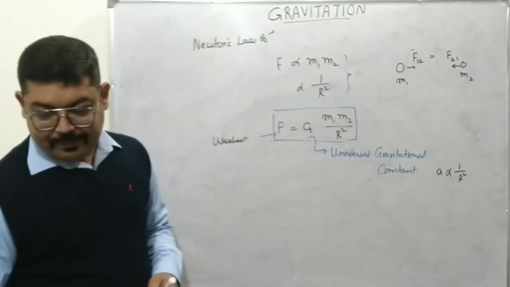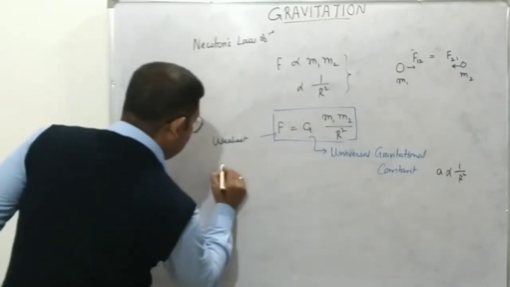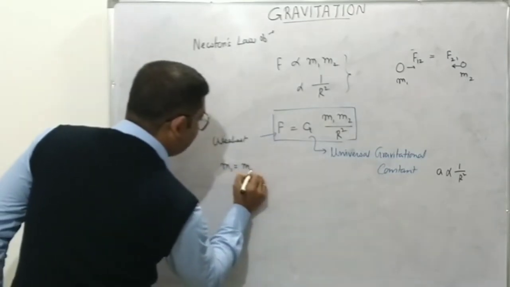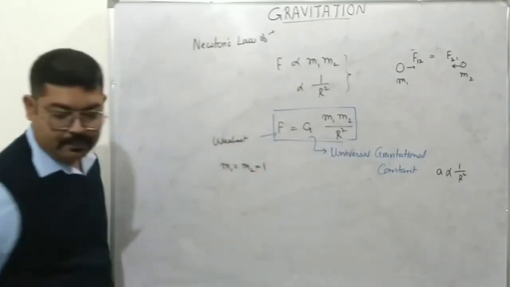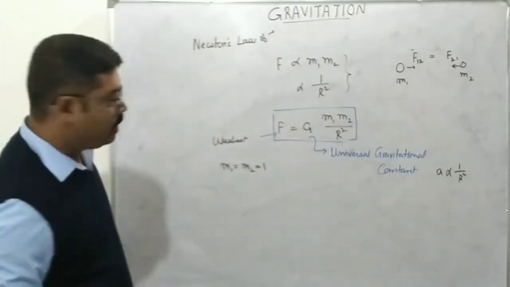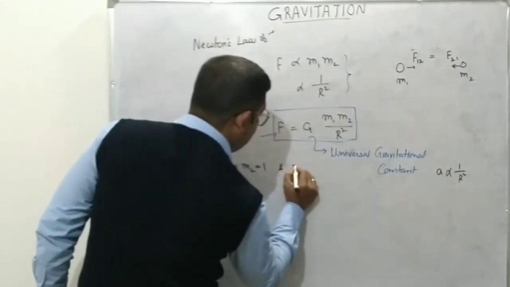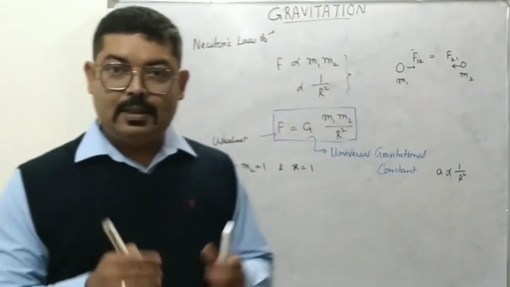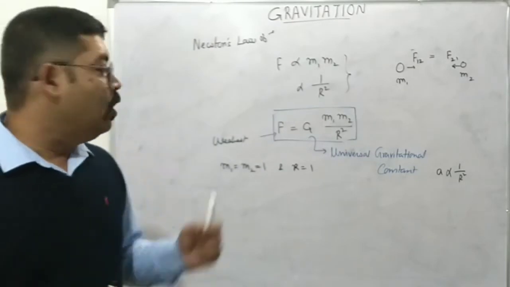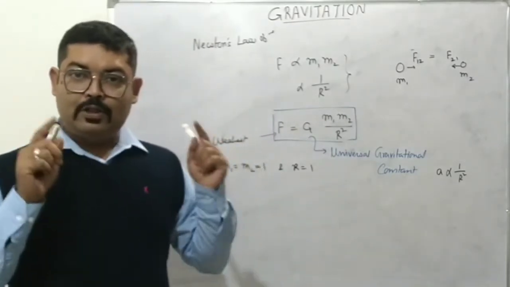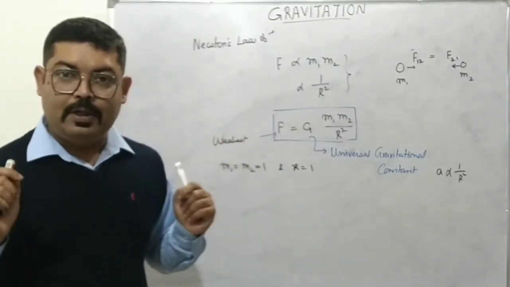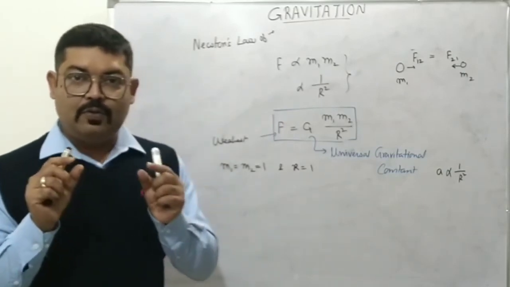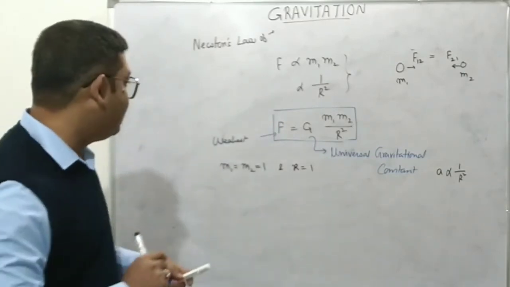Now, if we say that m1 equal to m2 equal to 1, and we say that r equal to 1, that is two unit masses separated by a unit distance. So, in SI, two masses of 1 kg separated by a distance of 1 meter, or in CGS, two masses of 1 gram separated by a distance of 1 centimeter.